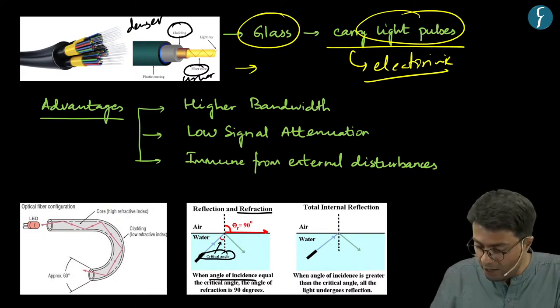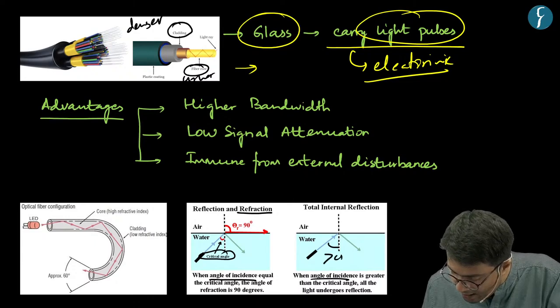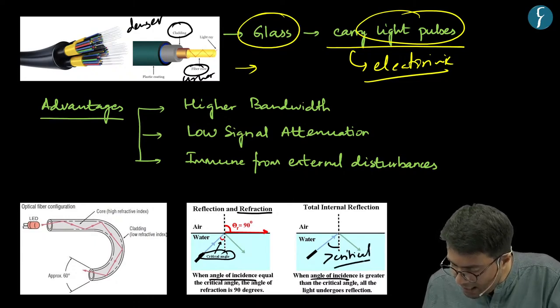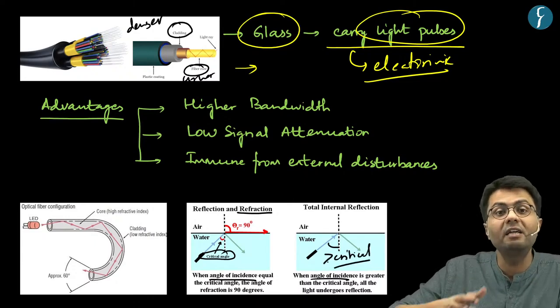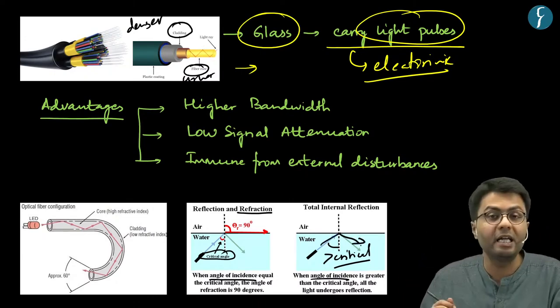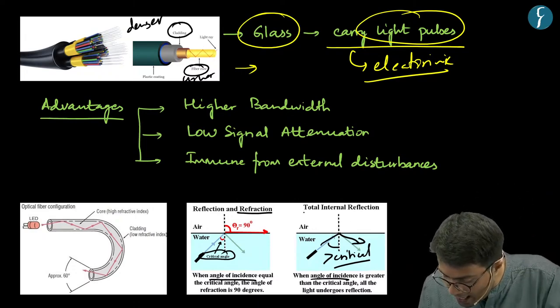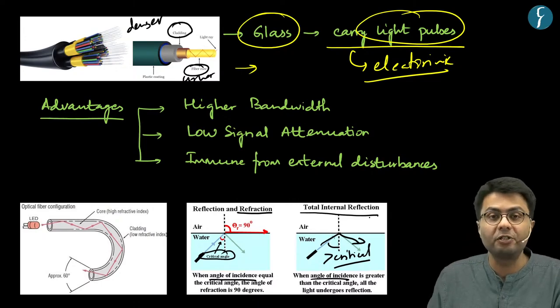On the other hand, when the angle of incidence is greater than the critical angle, the light, instead of getting refracted, is reflected inside the lighter material itself. Hence, this process is known as total internal reflection.